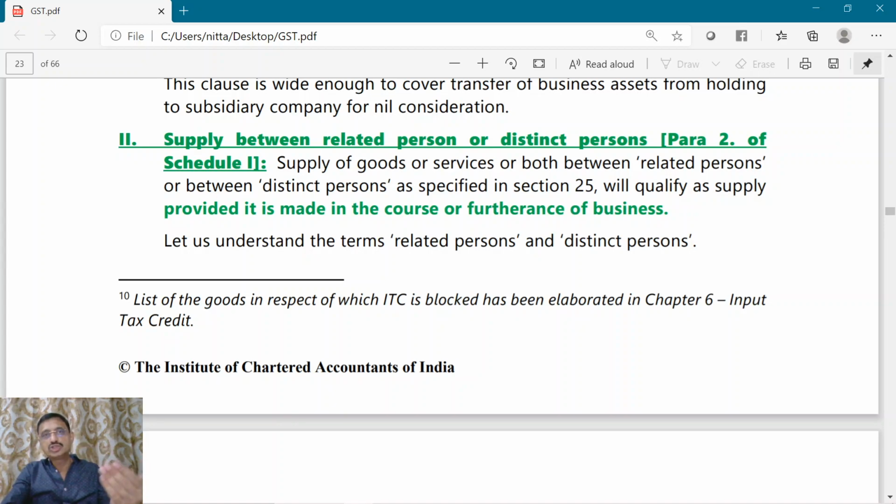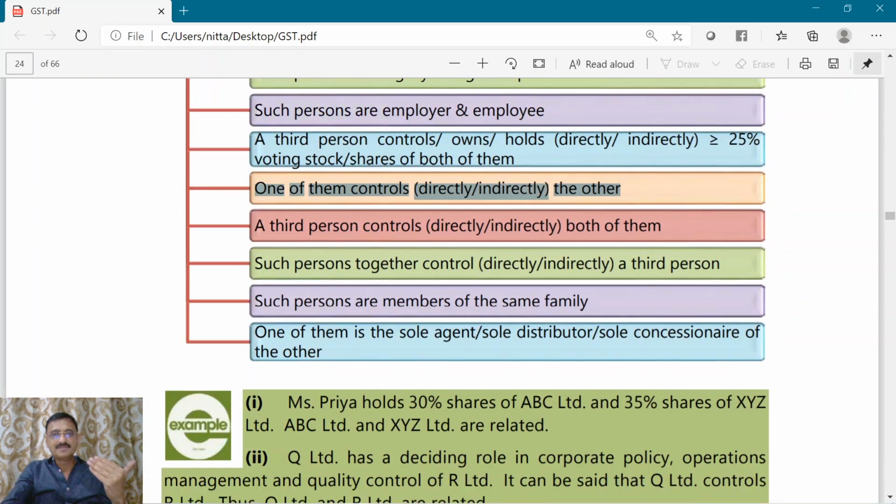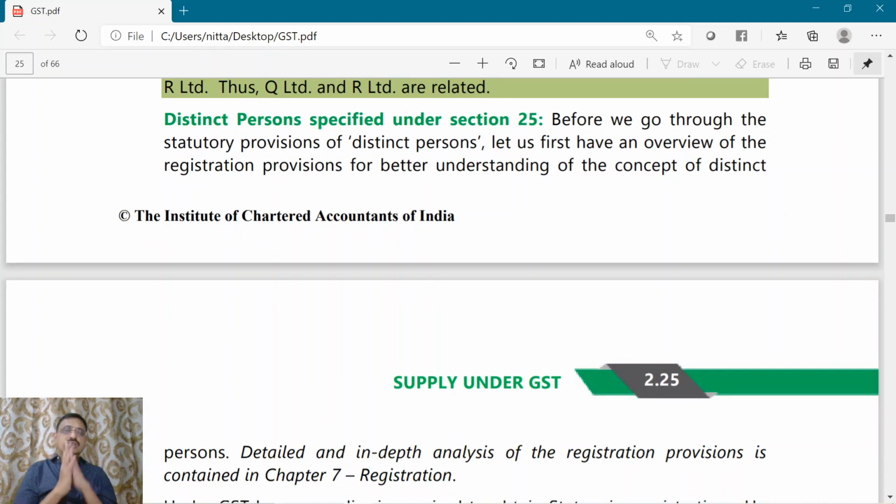Now we already understood the meaning of related person. Now we should understand the meaning of distinct person. Whom do we mean by a distinct person? The distinct person is specified in Section 25 of the CGST Act.